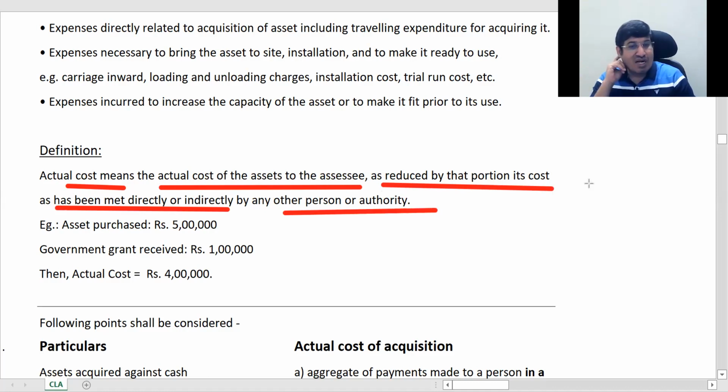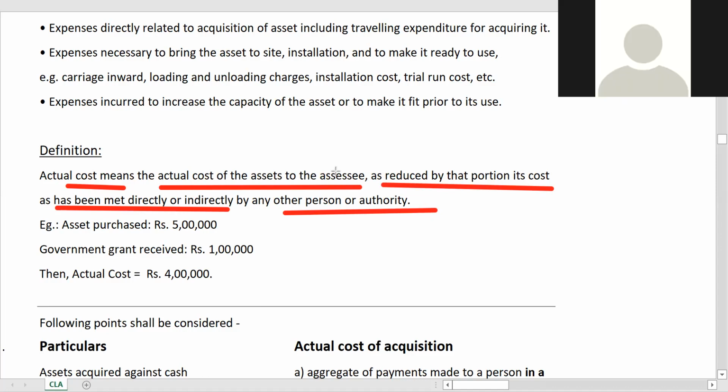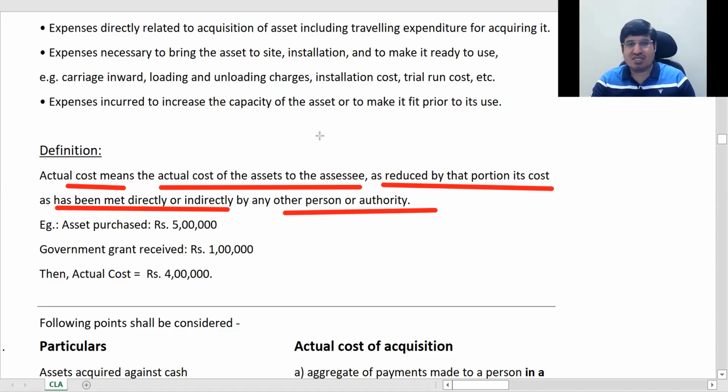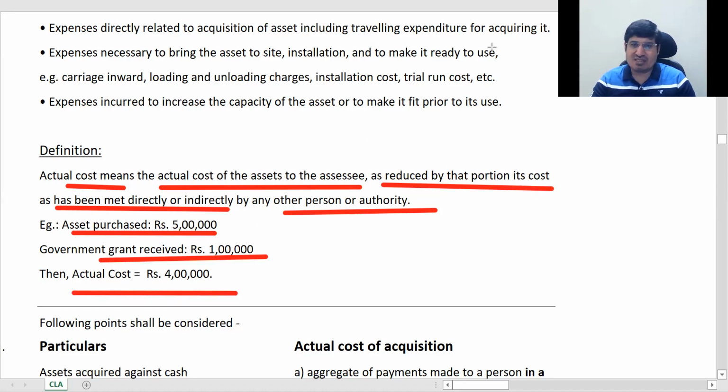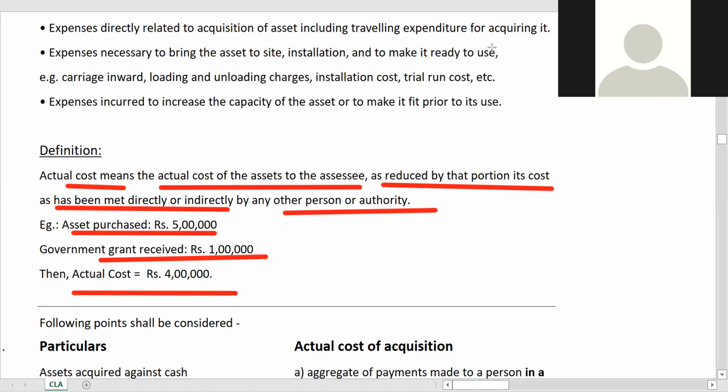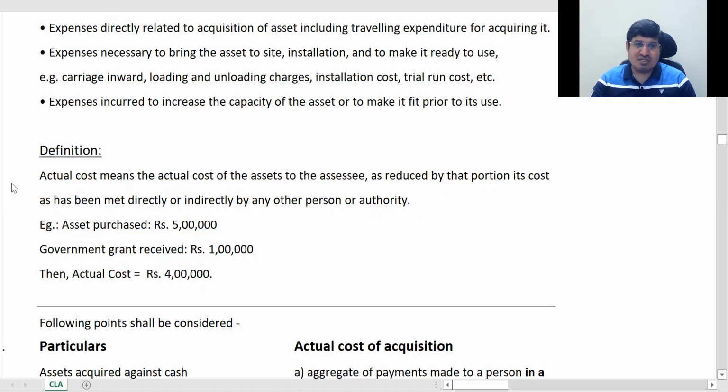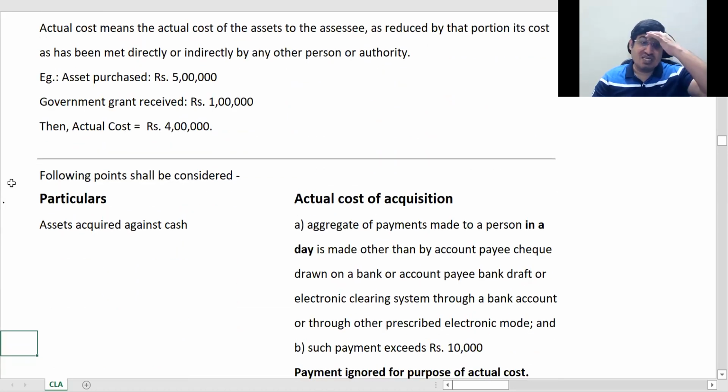ठीक है. तो ये बोल रहा है first it is the actual cost, the purchase cost plus all carriage and all that cost, and then you have to deduct if any other authority or person has taken some part of the cost. ठीक है. जैसे हमने देखे थे, we had seen in the first example, right? So asset purchased 5 lakhs, government grant received is 1 lakh, actual cost is 4 lakhs. Okay, 5 lakhs minus 1 lakh. ठीक है. So this is your actual cost definition which we have seen.